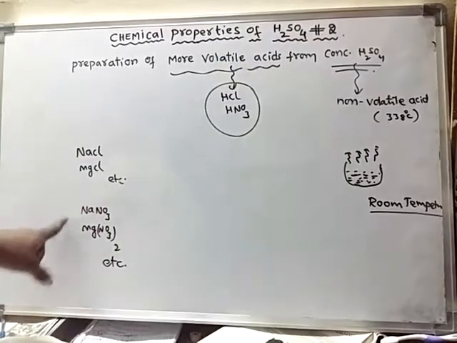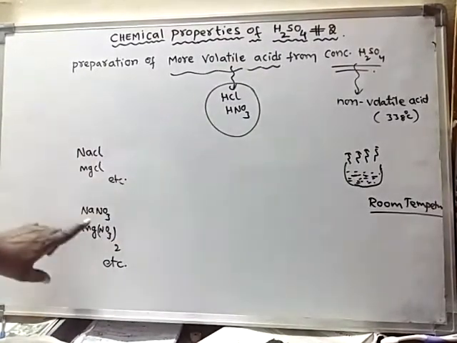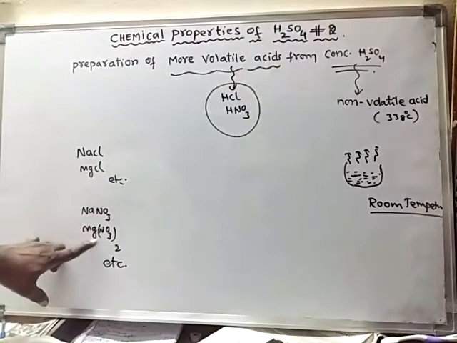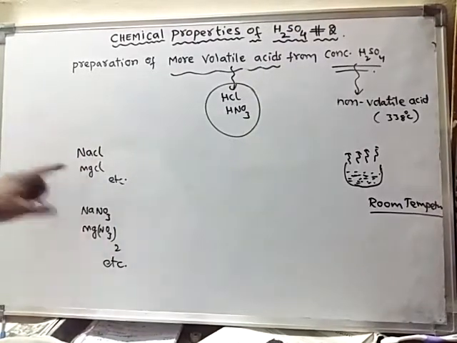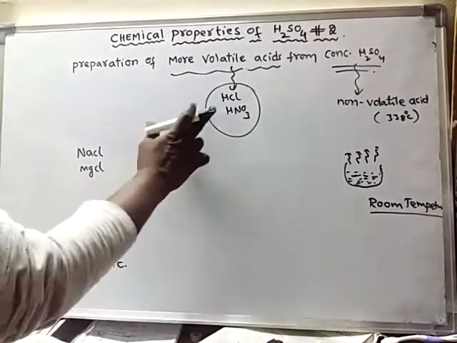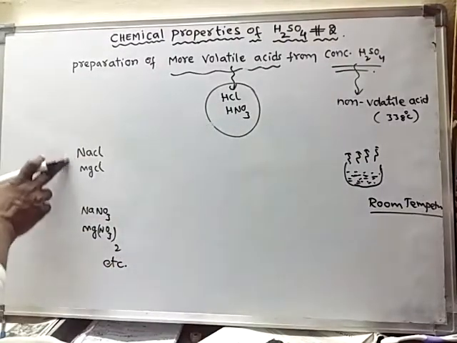From nitrate salts we can prepare nitric acid, because NO3 is present in nitrate salts and Cl is present in chloride salts. So how are these acids prepared from these salts?